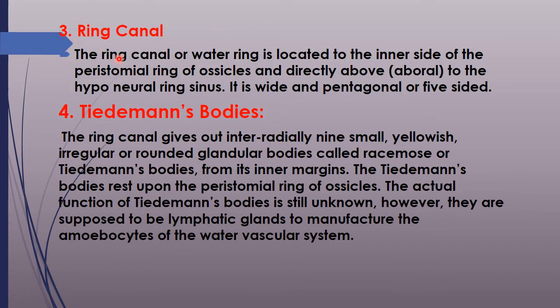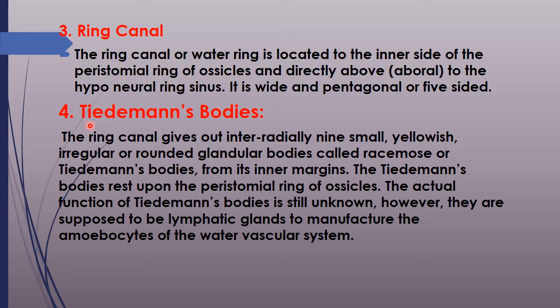Ring canal. The ring canal, or water ring, is located on the inner side of the peristomial ring of ossicles and directly above, that is aboral to, the hyponeural ring sinus. It is wide and pentagonal or five-sided, surrounding the mouth on the oral side. So the ring canal is located to the inner side of the peristomial ring of ossicles and directly above the hyponeural ring sinus, and it is wide and pentagonal in structure.